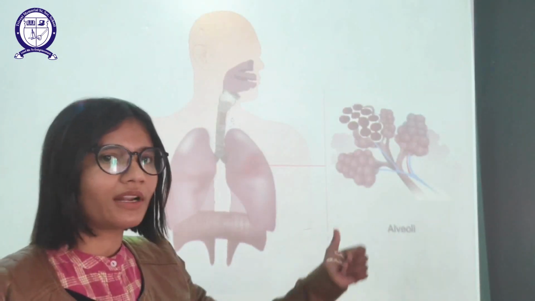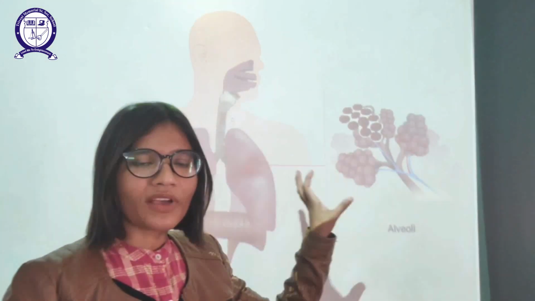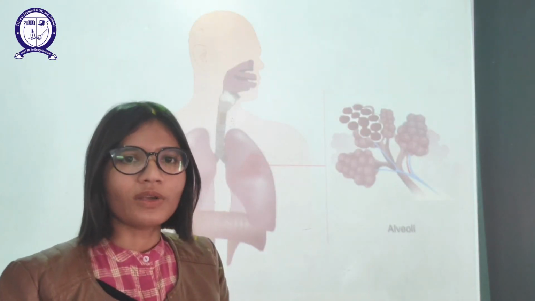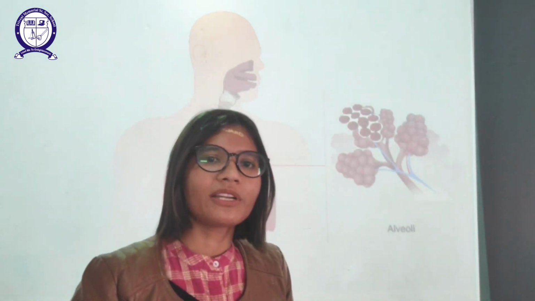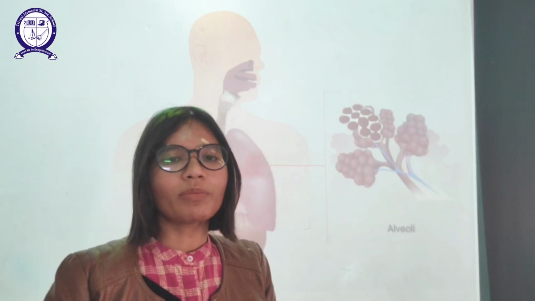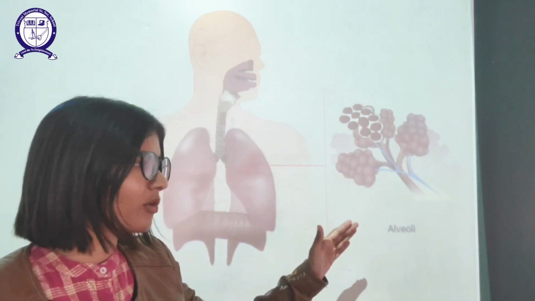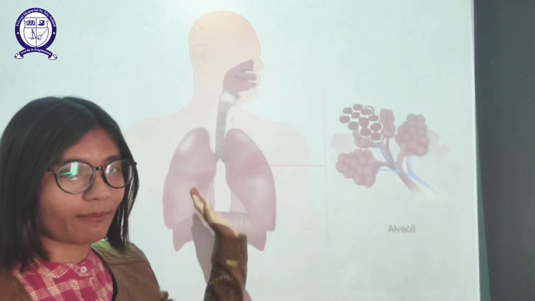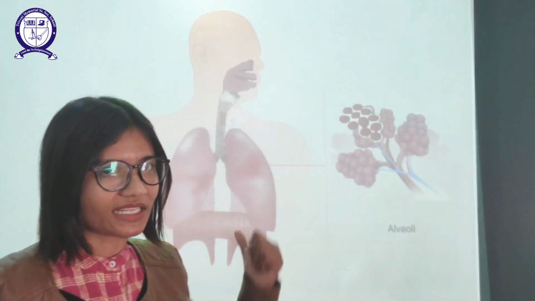Alveoli look like a bunch of grapes. You will see it through our microscope. Okay, what is the purpose of the alveoli? The wall of the alveoli is so thin that it is able to allow exchange of gases. What kind of exchange? The oxygen will be dissolved in the blood, and from the blood carbon dioxide will come back to the alveoli, and it will follow the same pathway, and carbon dioxide will be exhaled through the same pathway out of the body, and oxygen will come inside the body through the same pathway.